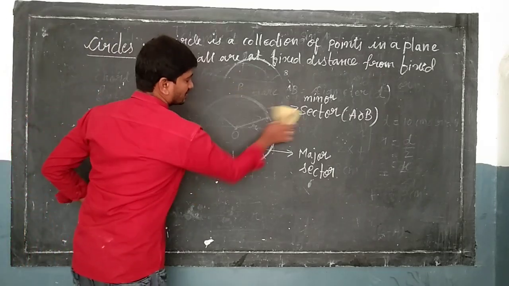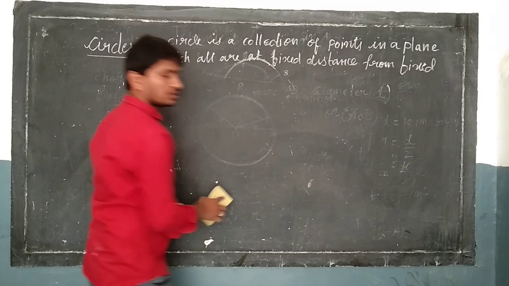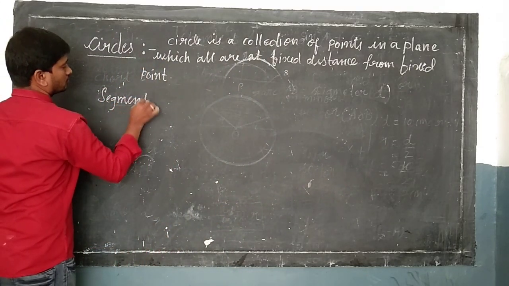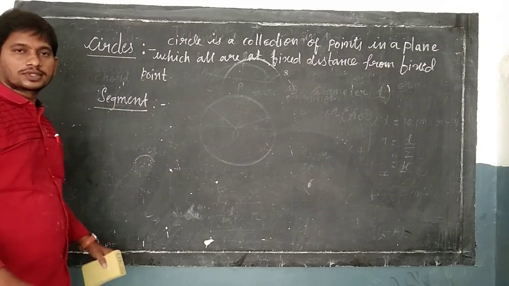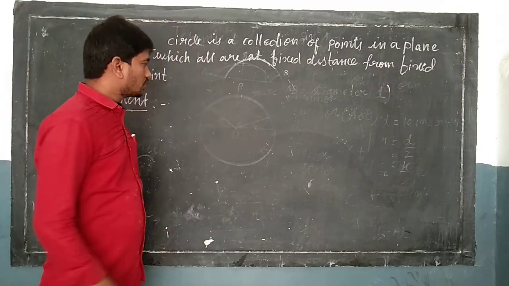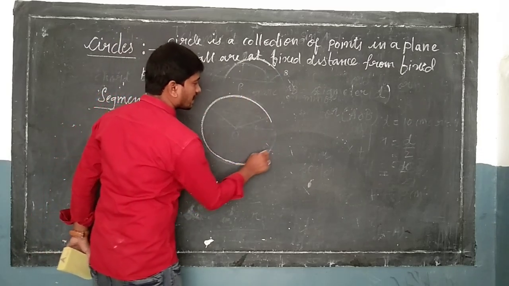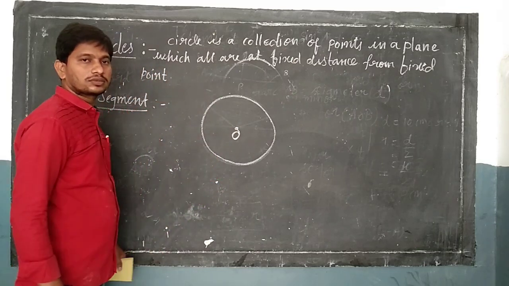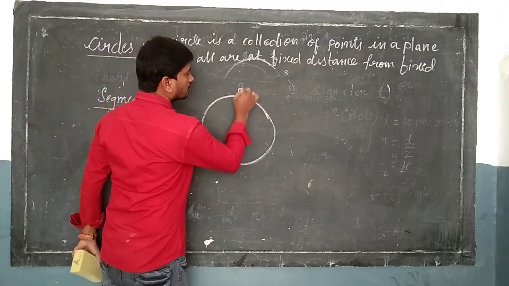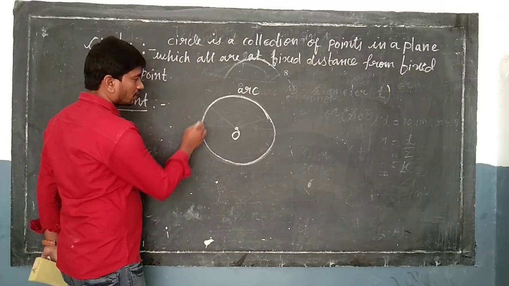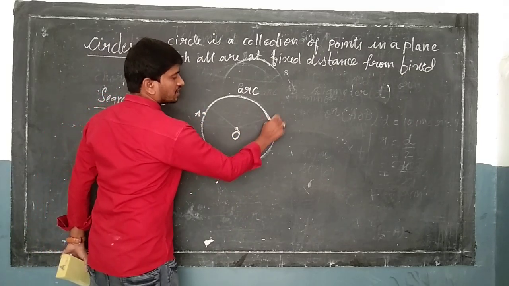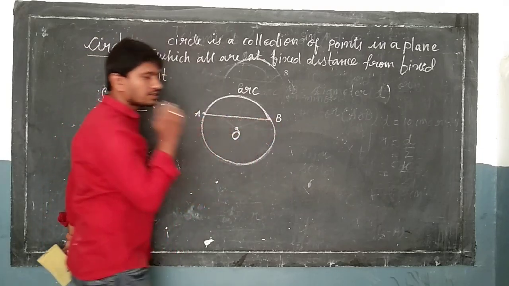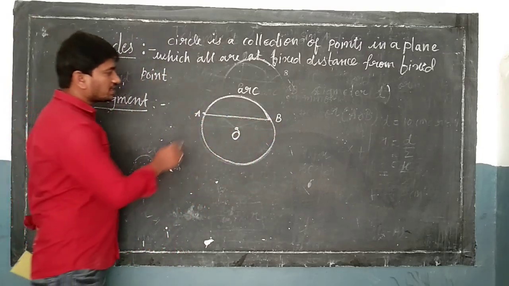Next, segment. What do you mean by segment? Students, this is our circle and this is our center and this is an arc, and this is a point A and this is a point B. Let me join these 2 points. So what is AB?